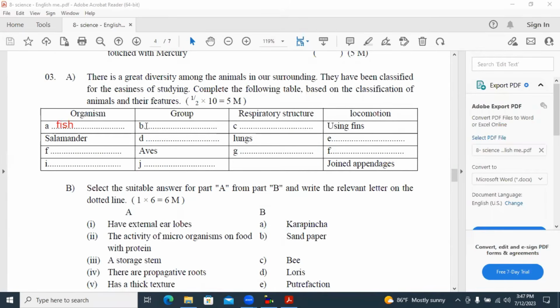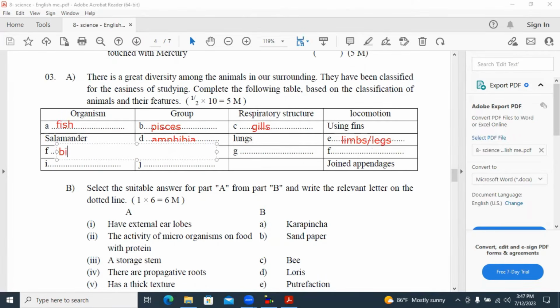The group it belongs to is Pisces. And the respiratory structure is the gills. Salamander belongs to the Amphibia group. Respiratory structure is lungs and locomotion is done by limbs or legs. We are calling them limbs also.